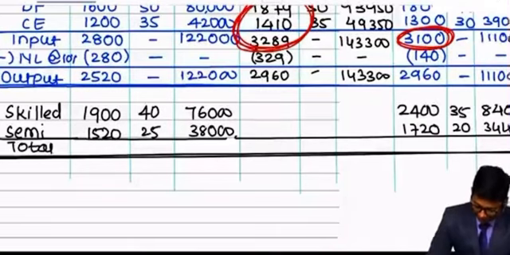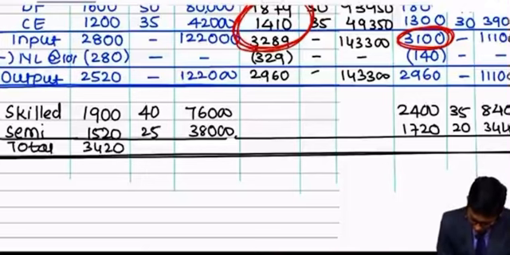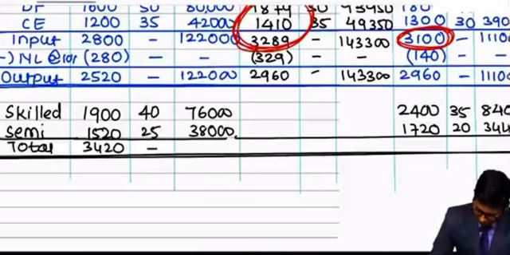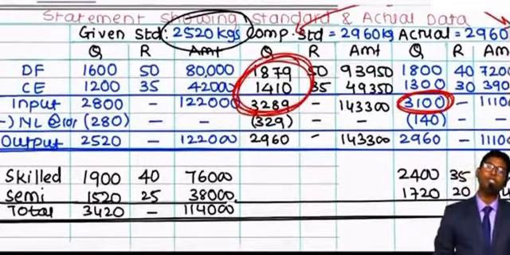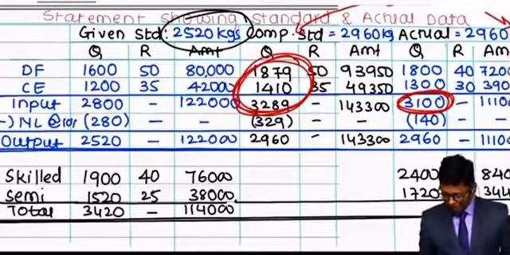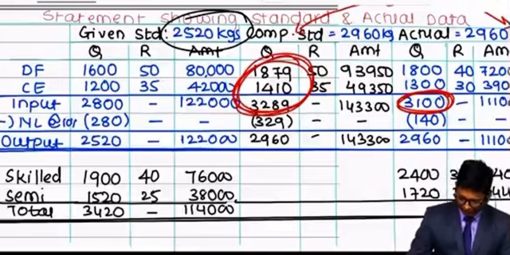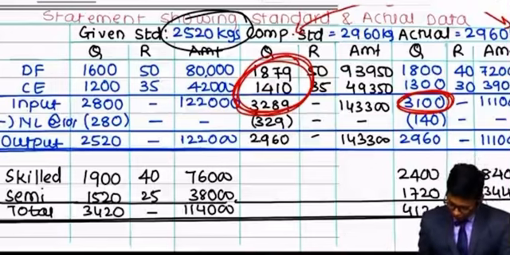So 1900 plus 1520 is 3420, and the total cost according to the given standard to be spent is 1,14,000. But this is the cost of 3420 hours. We need to revise it. We'll do that later on. First, let me take the total of actual things. It's 4120.